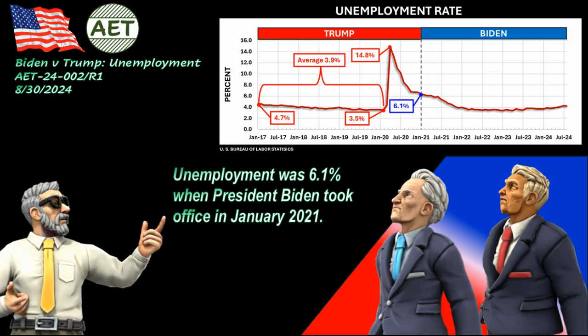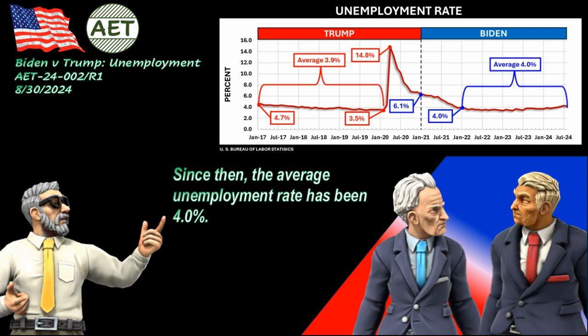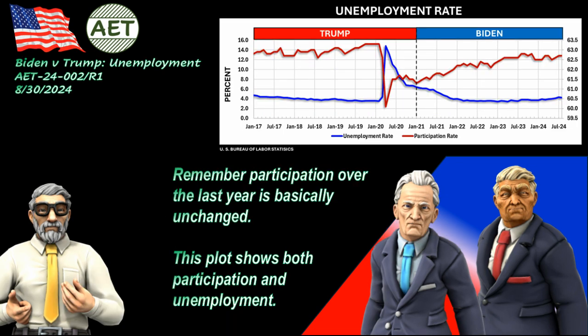Unemployment was 6.1% when President Biden took office in January 2021. Over the next year, our country continued to recover, and by January 2022, unemployment had reached 4%. Since then, the average unemployment rate has been 4.0%. However, while unemployment for the first 2 years after COVID was 3.6%, it started rising in 2024. As of August 2024, it is now 4.2%. Unemployment is growing. Remember, participation rate over the last year is basically unchanged.